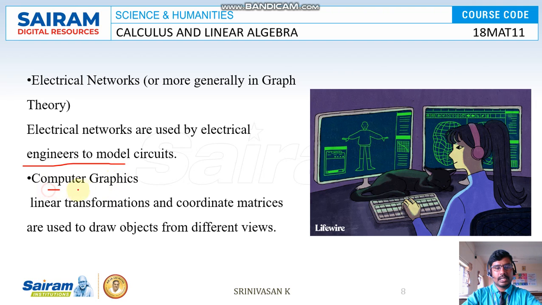And computer graphics: linear transformations and coordinate matrices are used to draw objects from different views. Again, 3D and 4D, which are used nowadays, everything is based on linear algebra. The transformation is nothing but changing from one variable to another, one image to another image. I already told you that mobile phone systems and computerization are all based on linear algebra.